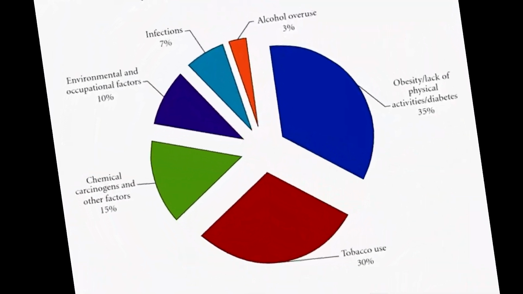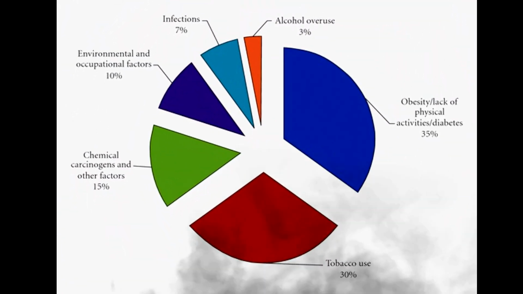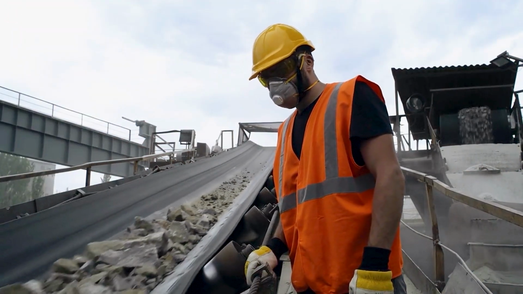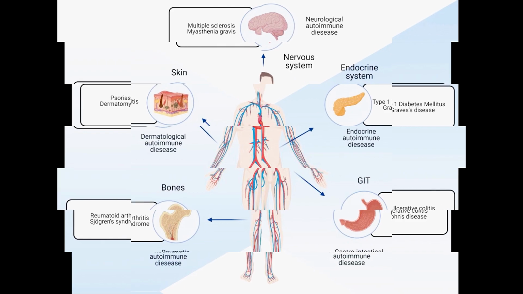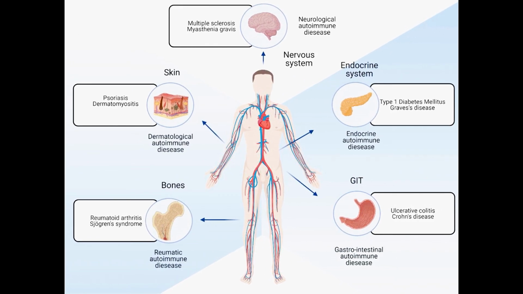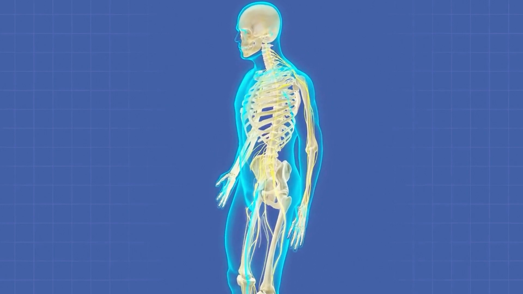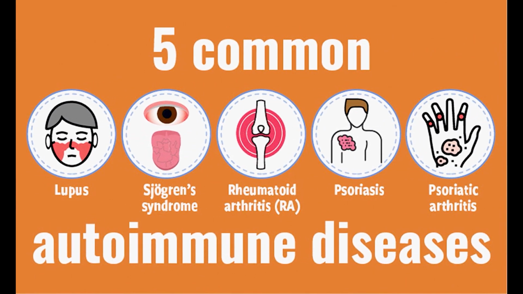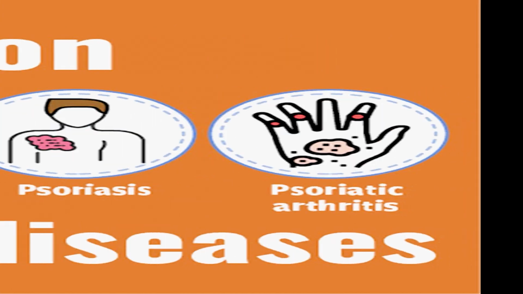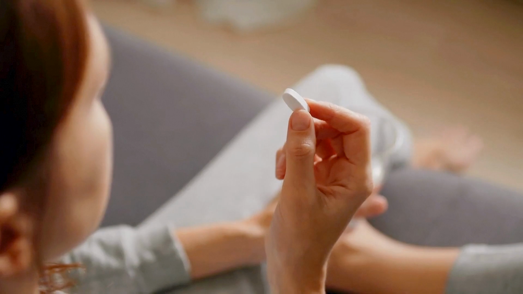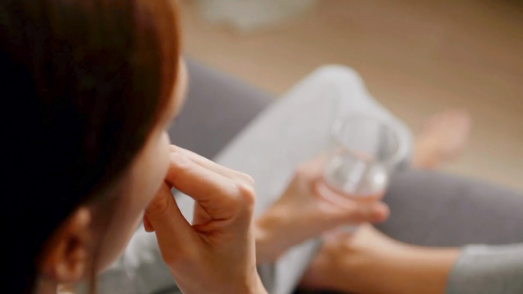In many cases, it is likely due to a combination of genetic factors, lifestyle factors, and environmental exposures. Cancer can also form when the body's natural defenses against abnormal cell growth and division, such as the immune system, are weakened or compromised. This can happen as a result of certain medical conditions, such as HIV or autoimmune disorders, or as a side effect of certain medications or treatment.